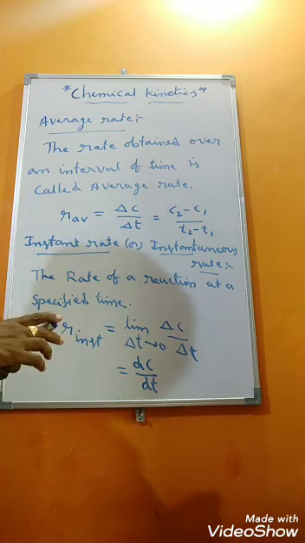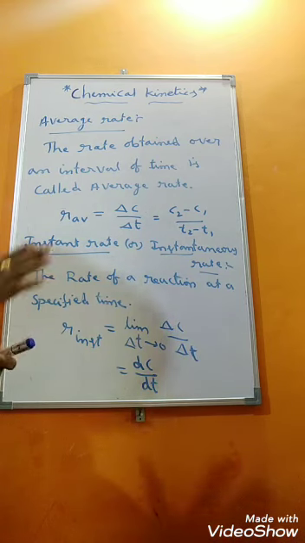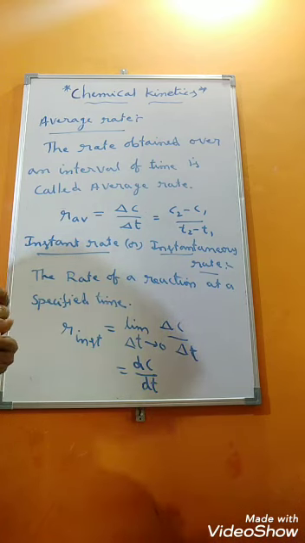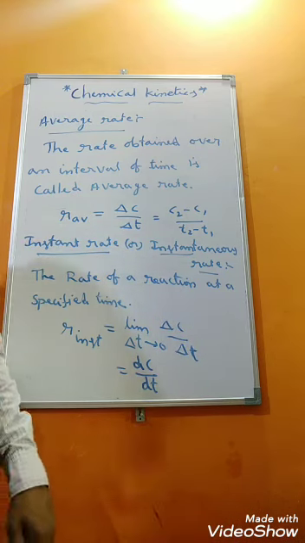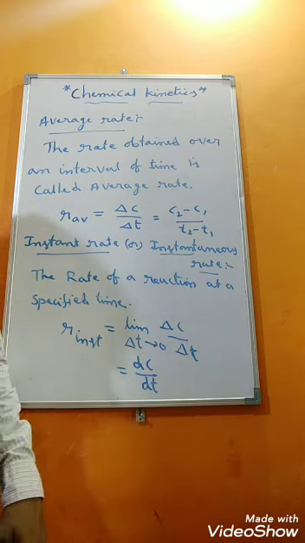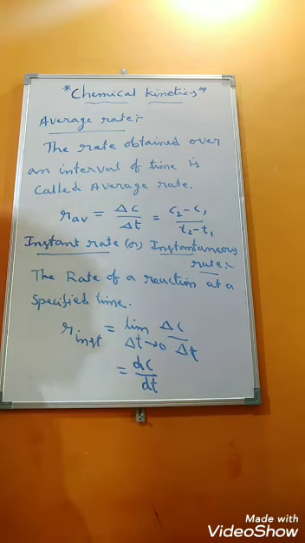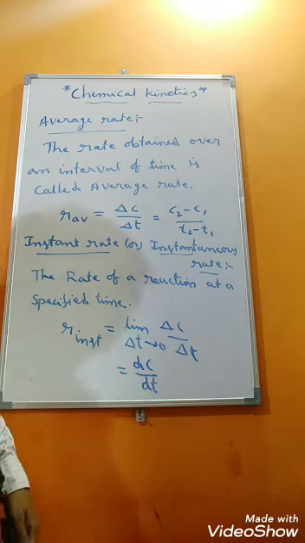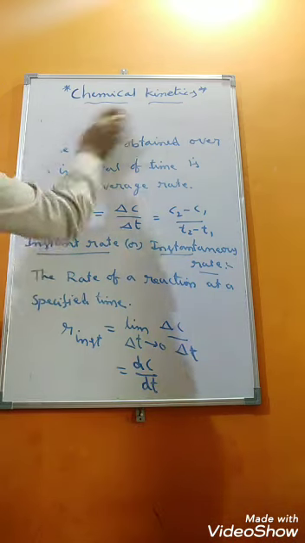Got it, students? Everybody? This is the difference between average rate and instantaneous rate, their meanings and how to express them. Now we will see how we measure the average rate and instantaneous rate by using a graph. We will see that now, students.